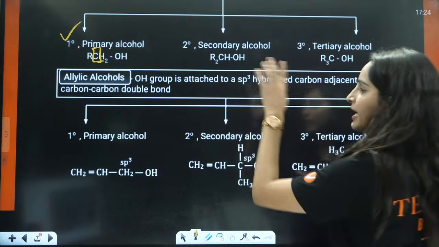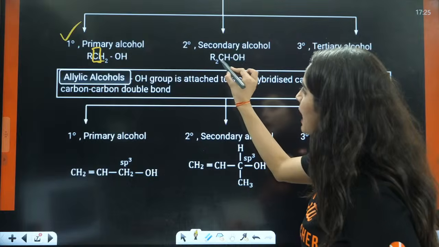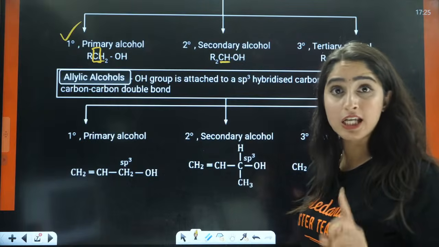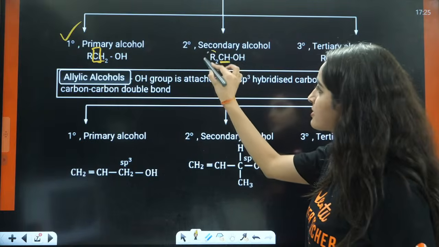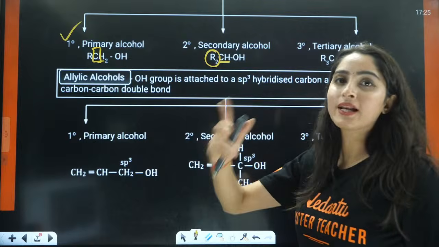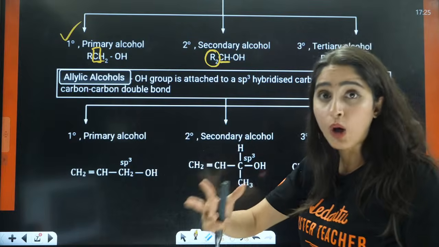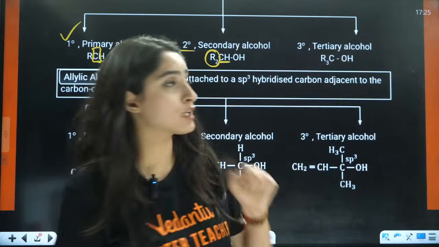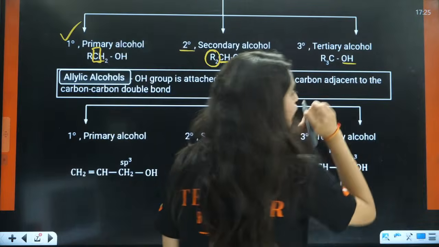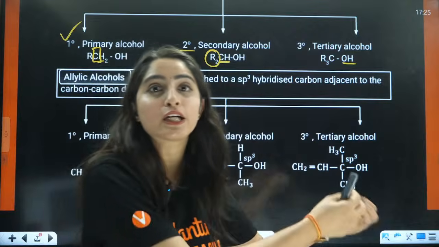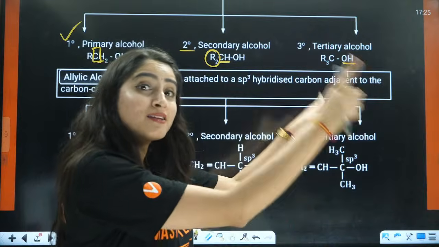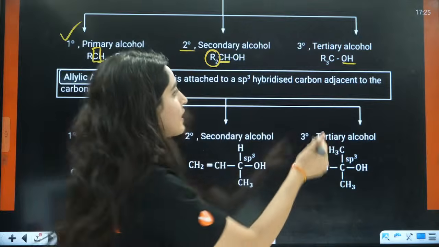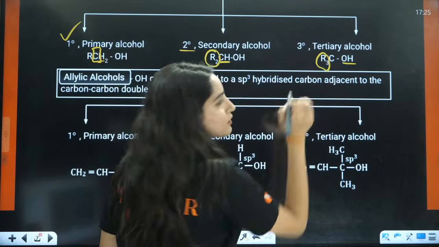If you talk about secondary alcohol, the carbon which is connected to OH is further attached to 2 alkyl chains, that means connected to 2 carbons, so it is a 2 degree alcohol. If you talk about a 3 degree alcohol, you have OH connected to a carbon which is further connected to 3 carbons.